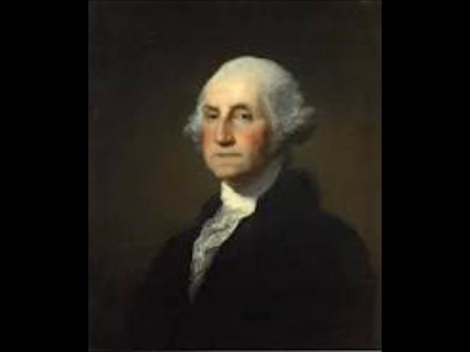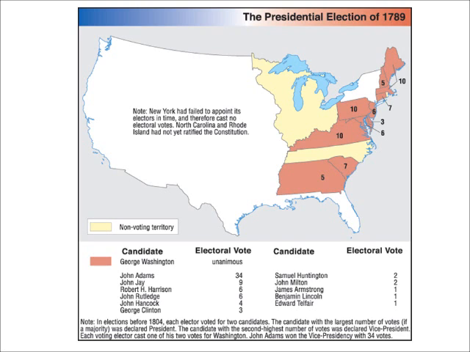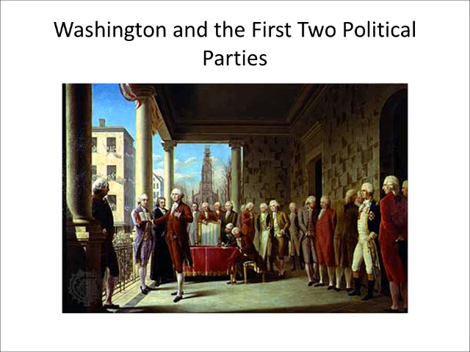This is an overview of George Washington as the first president. In 1789, George Washington took office with John Adams as his vice president. The goal and objective of these two men was to show the true strength of the country and its government after the failures of the Articles of Confederation.